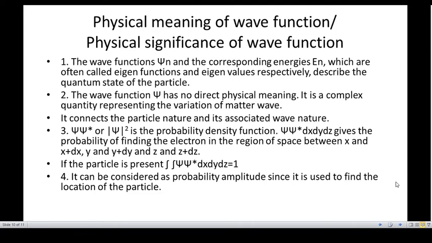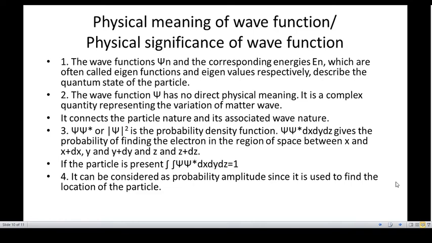If the particle is present, then the triple integration of psi star psi dx dy dz is equal to 1, and it can be considered as probability amplitude since it is used to find the location of the particle. So these are a few important points about the wave function.